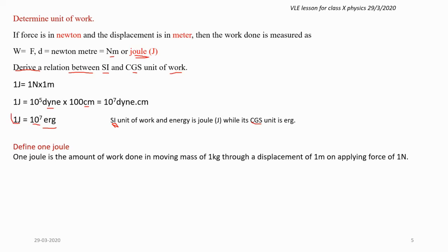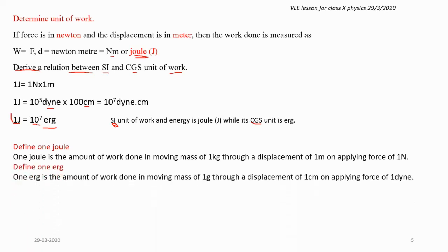Now from here we can define 1 joule and 1 erg. So 1 joule is the amount of work done in moving a mass of 1 kg through the displacement of 1 meter on applying a force of 1 Newton. So this is the definition of 1 joule. Similarly 1 erg.